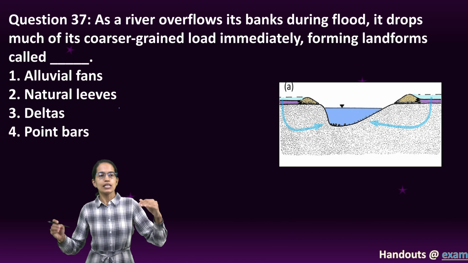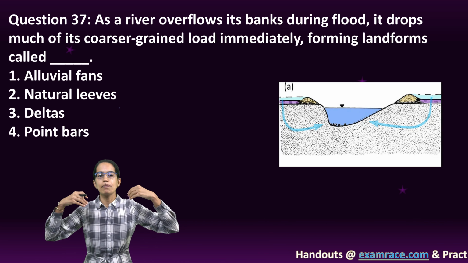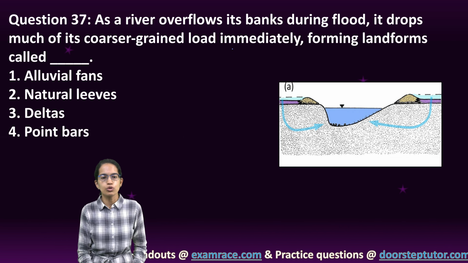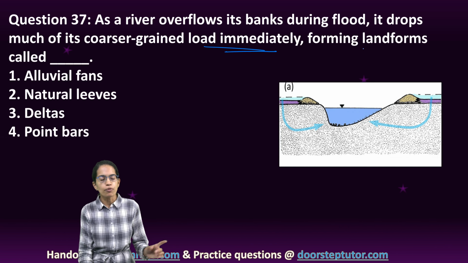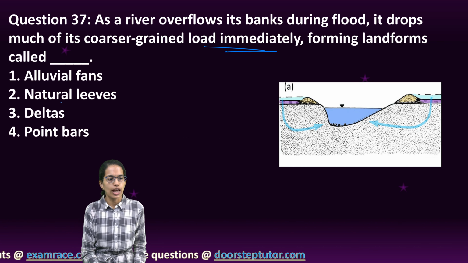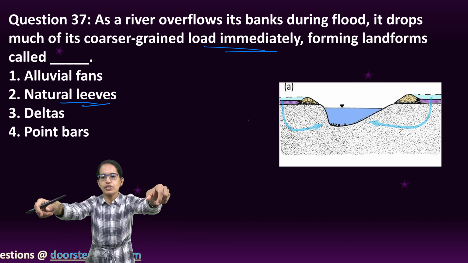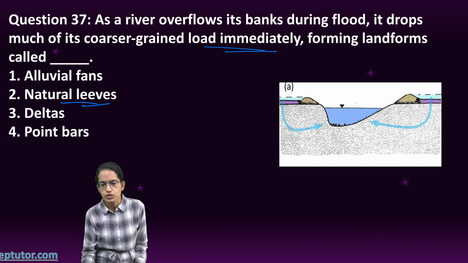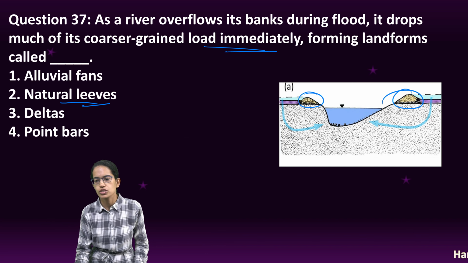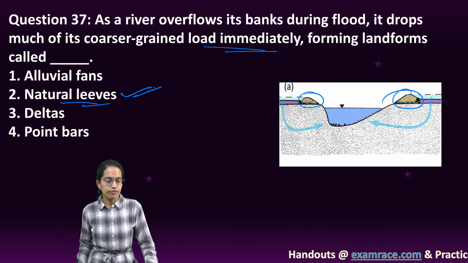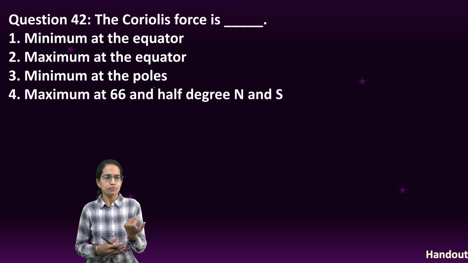The next is, as the river flows over its banks during flood, it drops much of the coarse load immediately, forming the landform known as natural levees. So as the river flows, on both sides you have the depositions that occur, as you can see in this picture. These depositions are what are known as natural levees. So levee deposition is important.